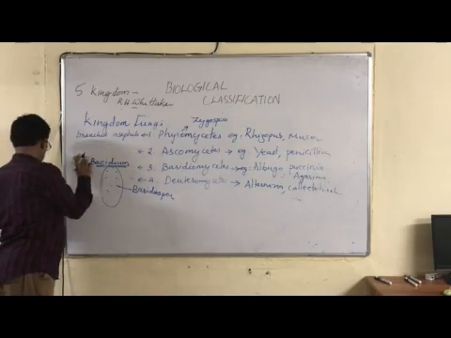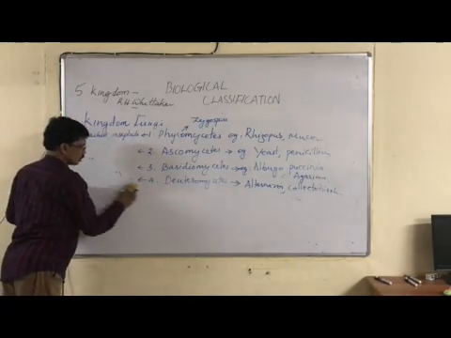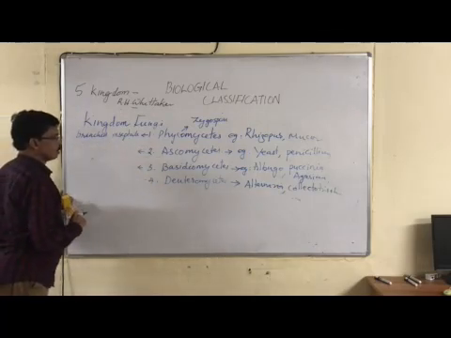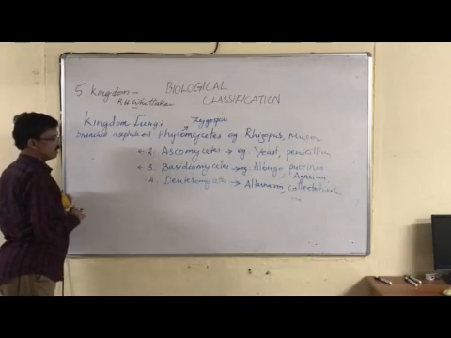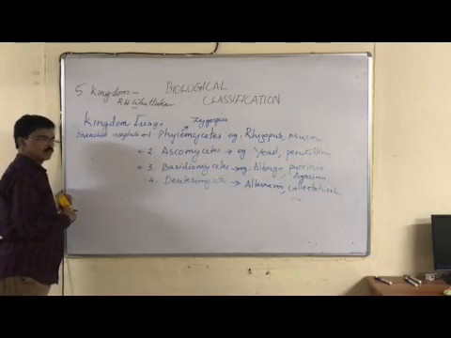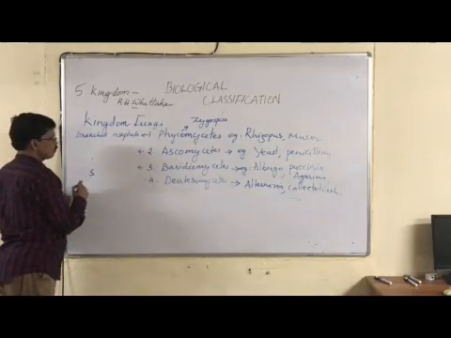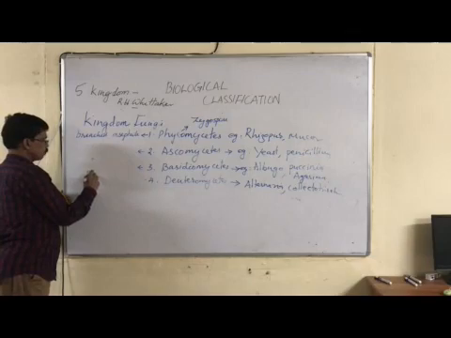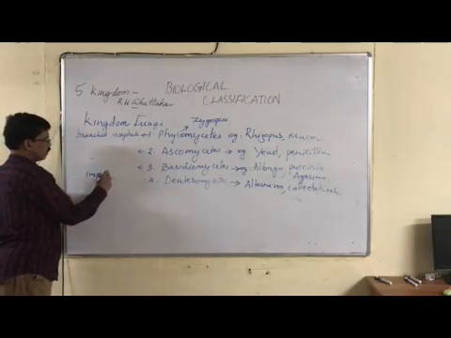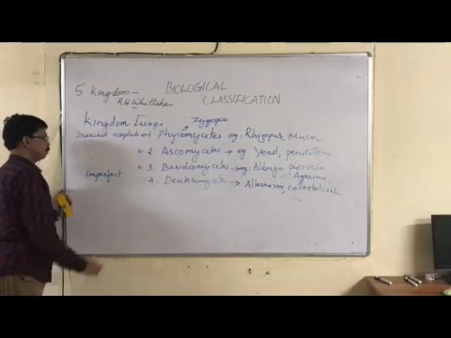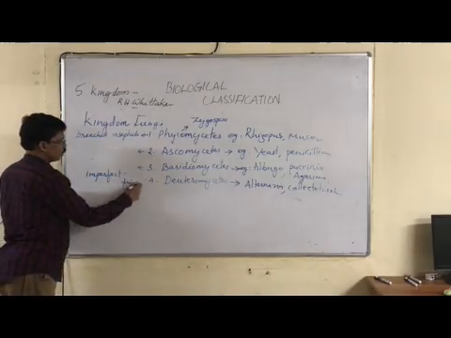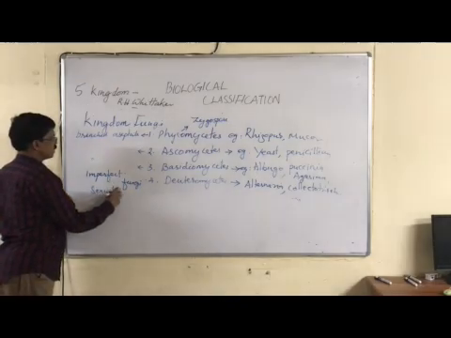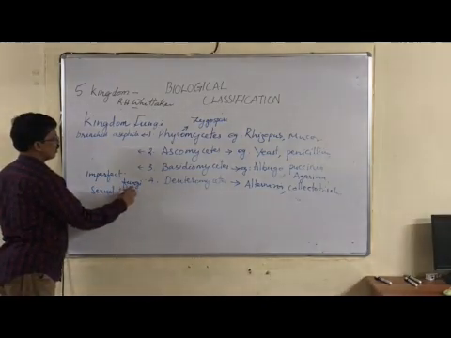Now Deuteromyces are a special type of fungi. In Deuteromyces, sexual stages are absent. Hence, Deuteromyces are called imperfect fungi. Why? Because sexual stages are absent.